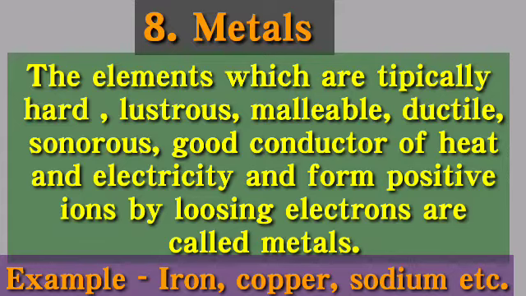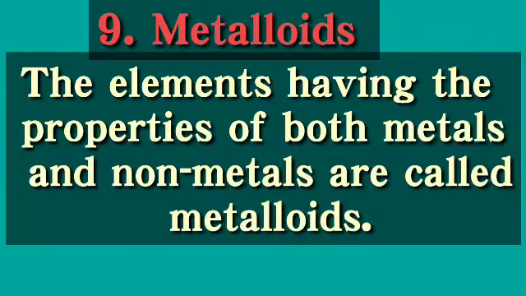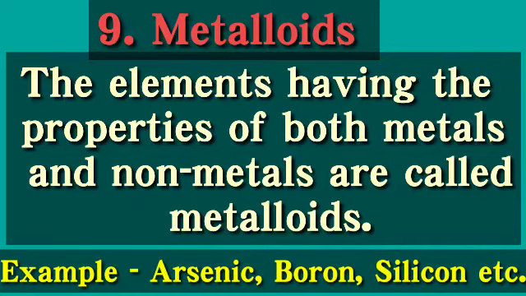The next keyword, that is ninth one, the metalloids. The elements having the property of both metals and non-metals are called metalloids. Means metalloids have some property of metals, some property of non-metals. Example, arsenic, boron, silicon, germanium. So these are the metalloids which have a property of both metals and non-metals.